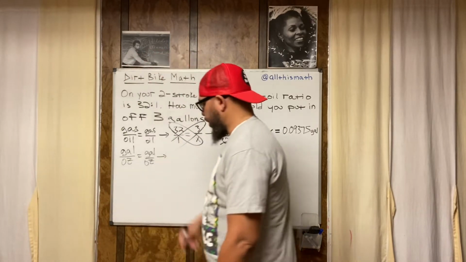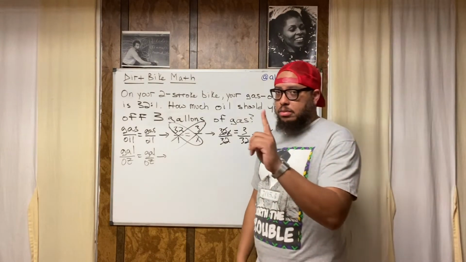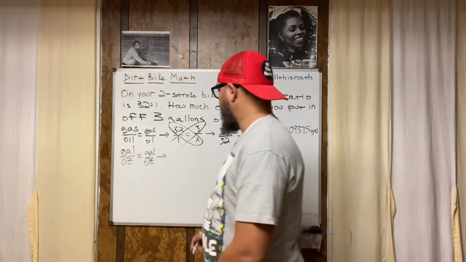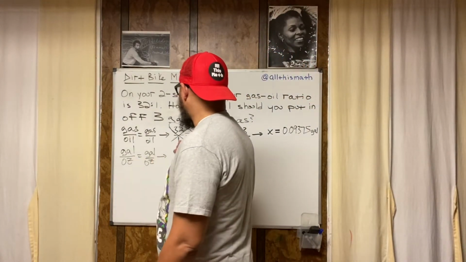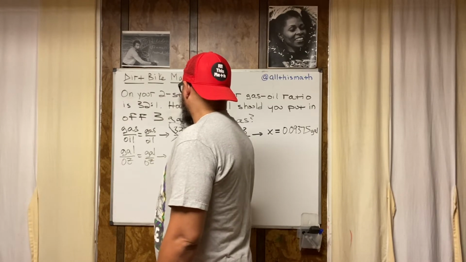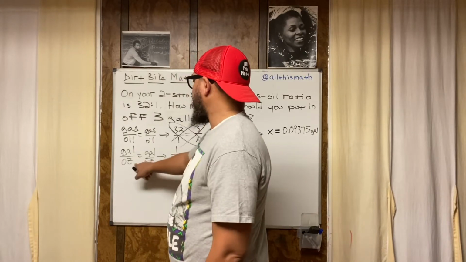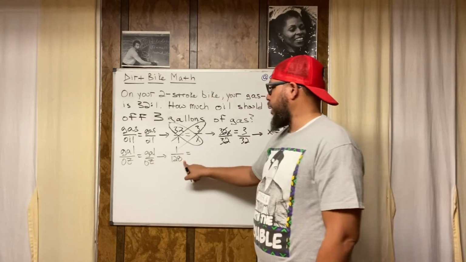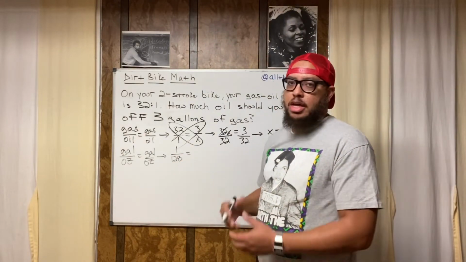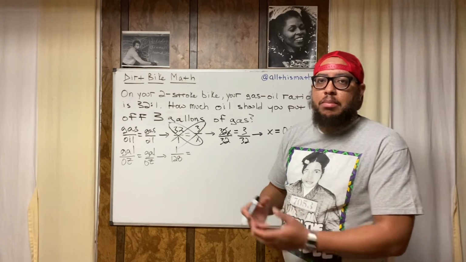And then I'm gonna write my equation. Now 1 gallon is equal to 128 ounces. So my first fraction is gonna be 1 over 128. 1 gallon, 128 ounces. These are equivalent amounts, different numbers, but equivalent amounts.